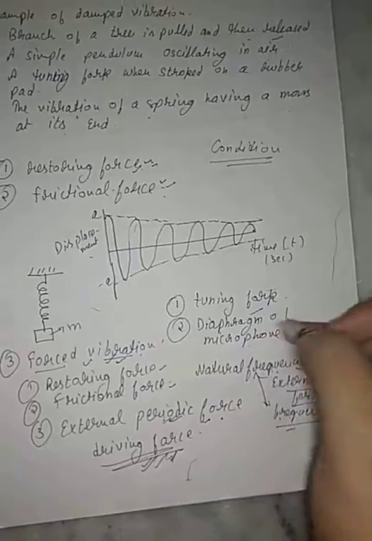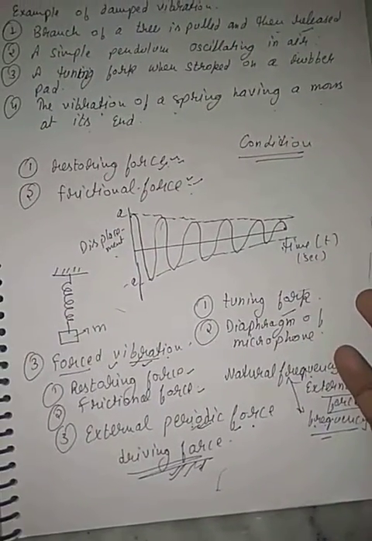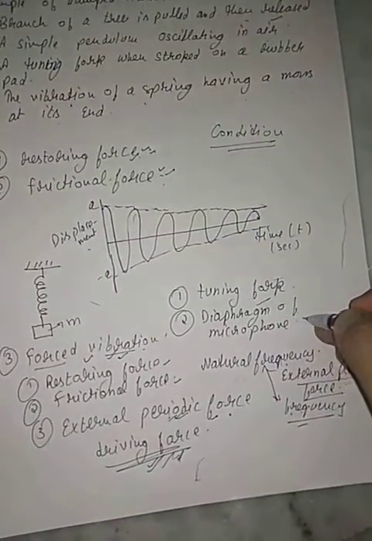Clear? The next example is the diaphragm of a microphone in the sound box. The vibration produced by the diaphragm of the microphone, with the frequency corresponding to the speech, also comes into forced vibrations.